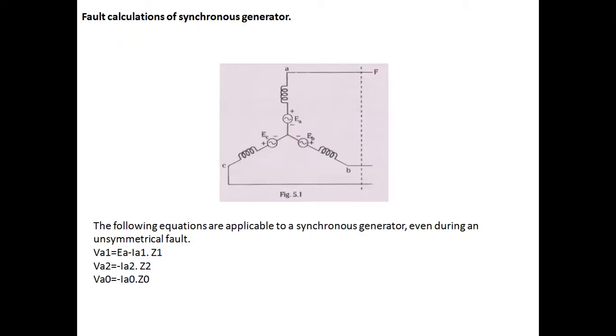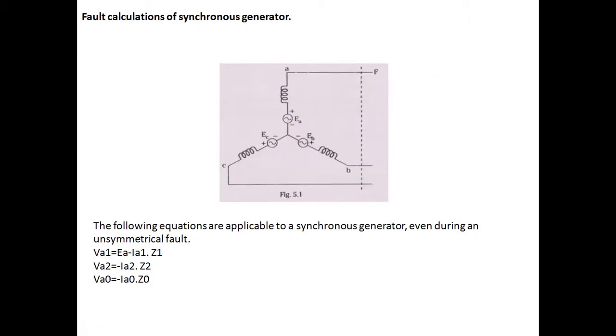Before beginning with the actual list of the different types of faults, let us understand the calculation of the fault in a synchronous generator. Now I'll consider one synchronous generator of a star connected network with an ungrounded system. Here the fault occurred at A phase. The fault may be unsymmetrical one, but to the left of the point F, the system is completely symmetrical.